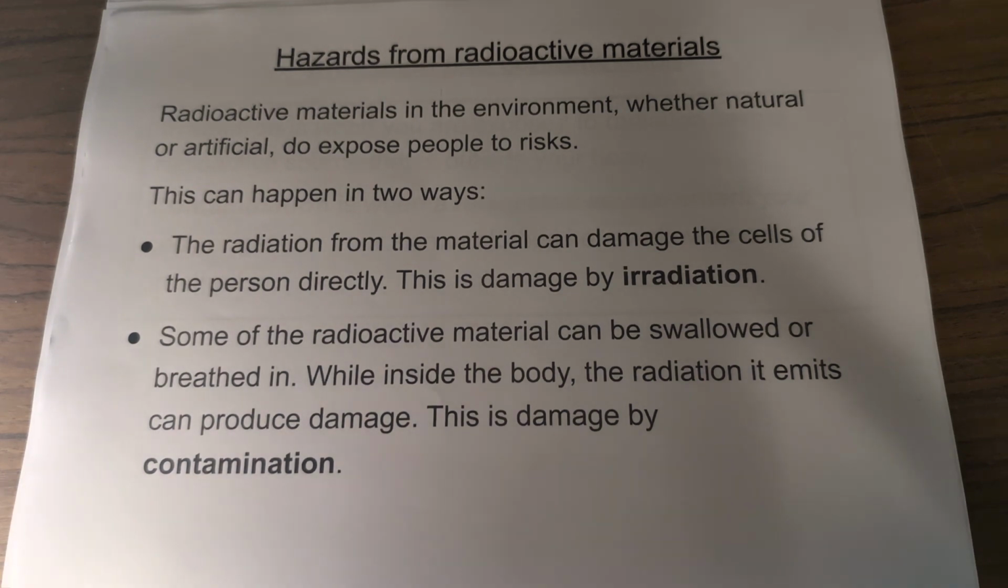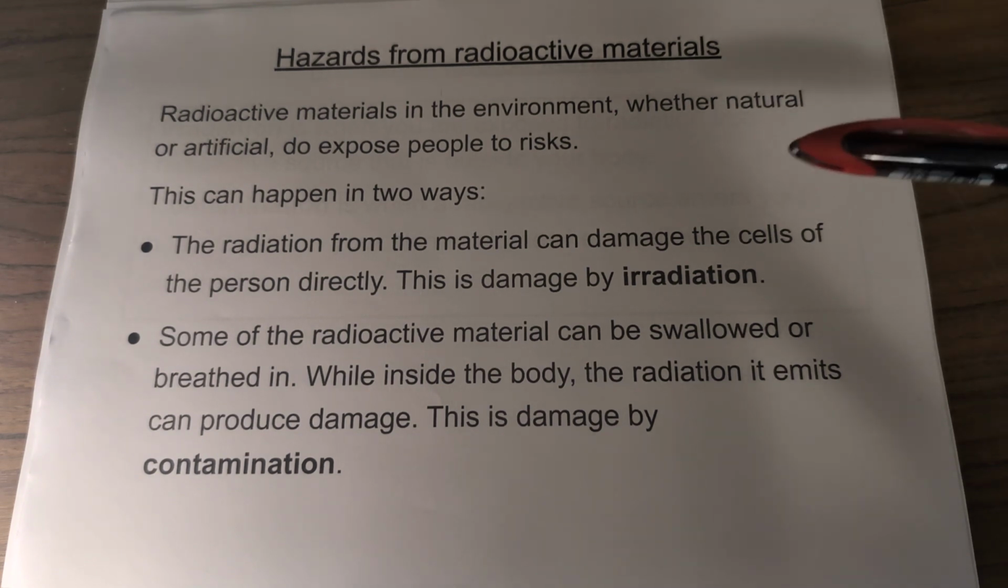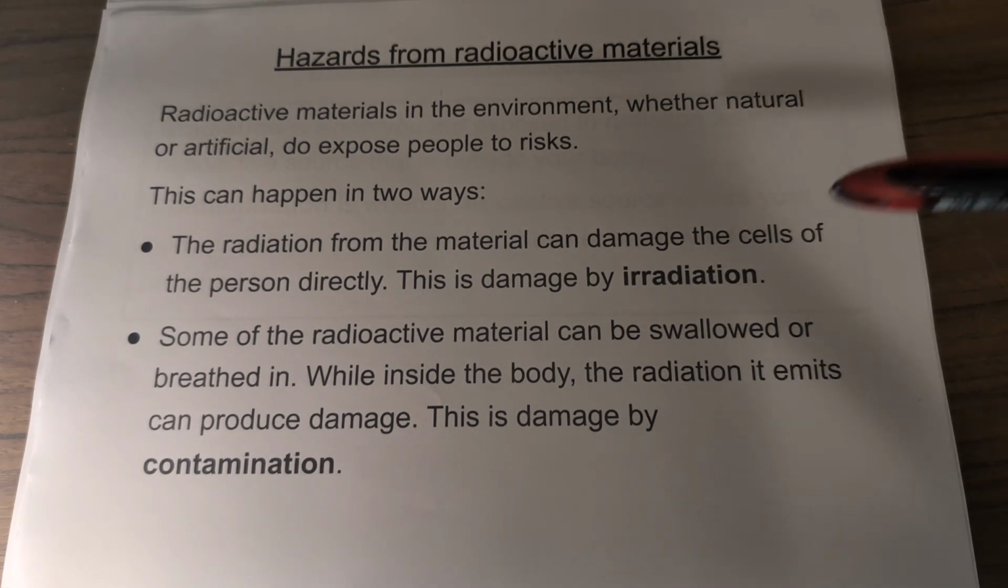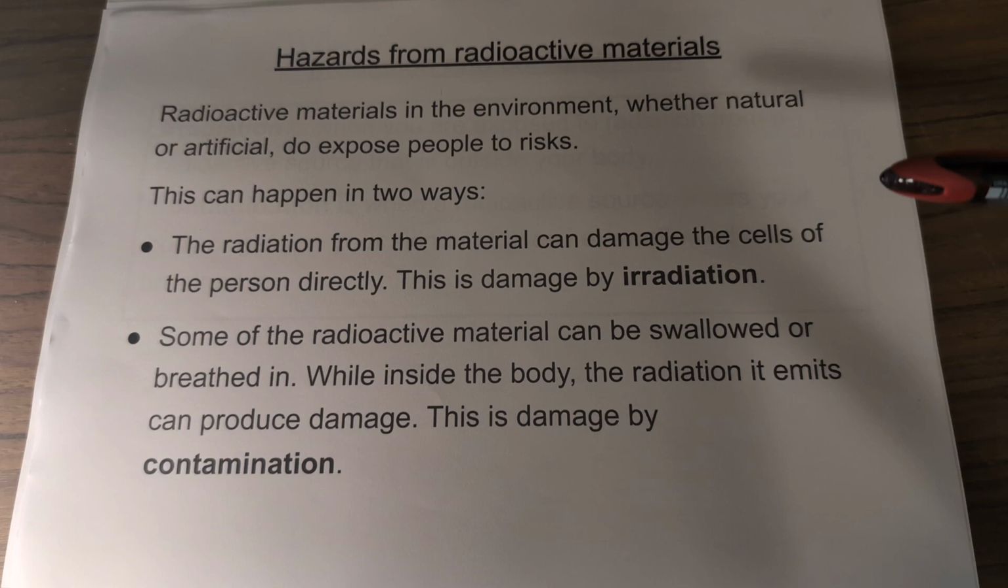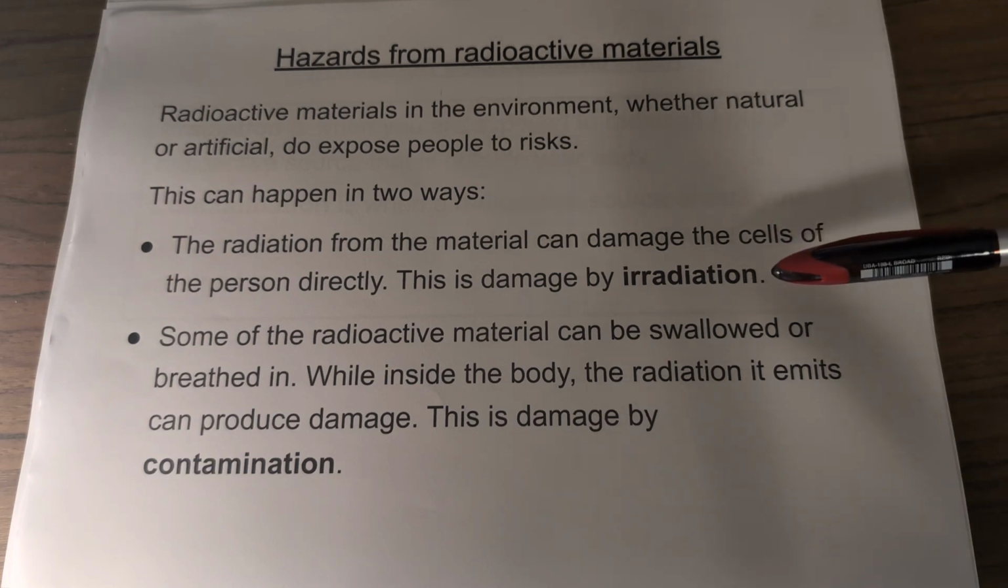So, what are some of the hazards? Radioactive materials in the environment, whether natural or artificial, do expose people to risk. And this happens in two following ways. These are the two key terms. Firstly, the radiation from the materials can damage the cells of a person directly. And this is something called irradiation. So if something irradiates you, it can damage the cells of the person.